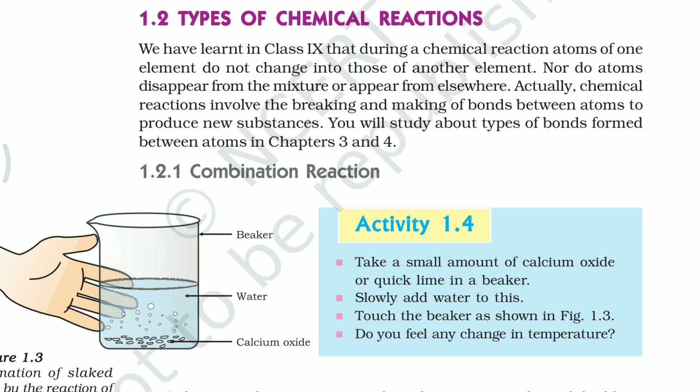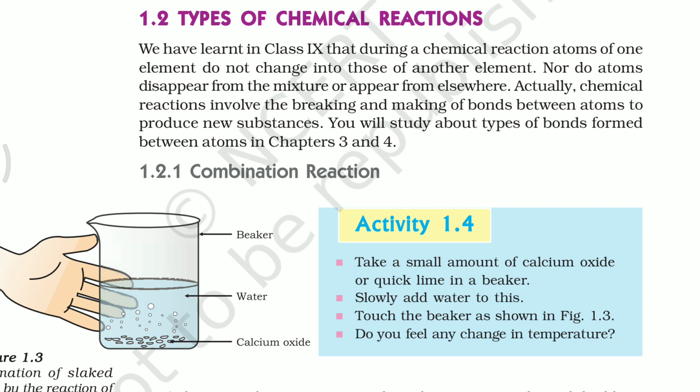AB is a compound, CD is a compound. These two compounds react with each other and give AD and BC. Those are the products. So in this way we can explain these reactions.